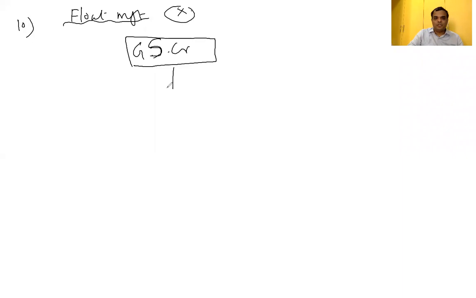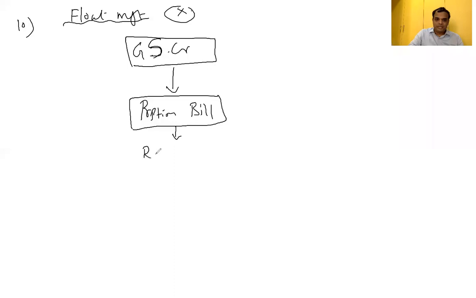After transferring the goods, we prepare the invoice, nothing but the bill. After preparing the bill or invoice, I send the bill, and the bill is received by our customer.